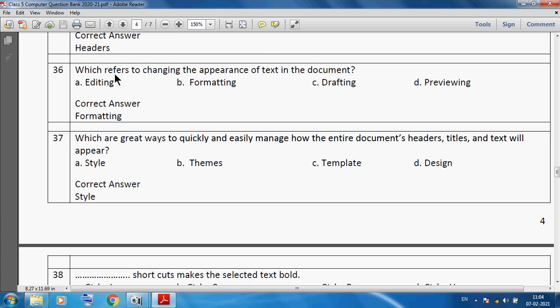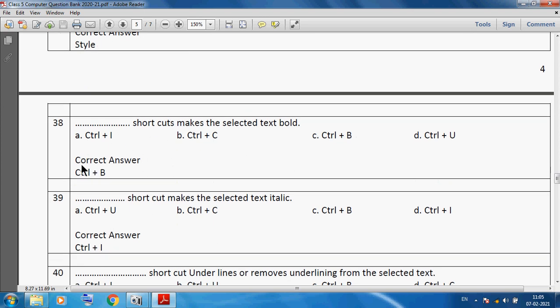Formatting refers to changing the appearance of text in a document. Styles are great ways to quickly and easily manage how the entire document's headers, titles and text will appear.